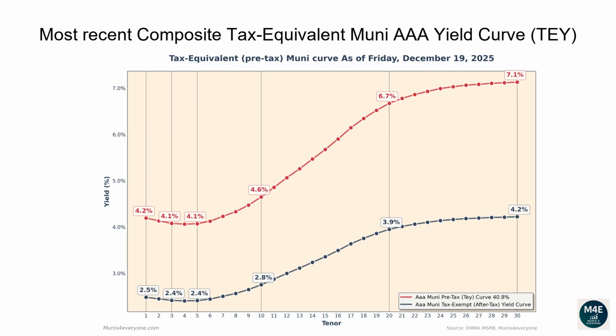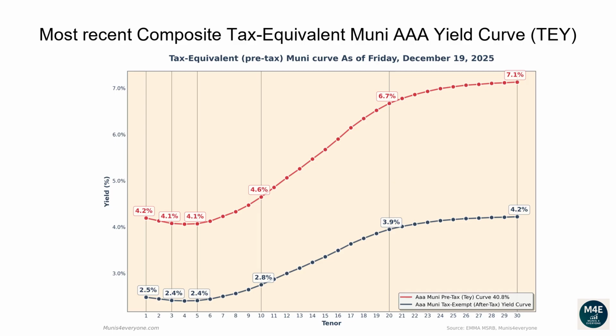Let's now go over the most recent composite tax-equivalent Muni AAA yield curve. The following graph shows, in red, the tax-exempt after-tax Muni yield curve, versus in blue its tax-equivalent, pre-tax version, assuming a 40.8% top tax bracket, as of December 19, 2025. Why would you care to see the tax-equivalent version of the Muni yield curve? More on this later. Let's first go over the pre-tax, aka tax-equivalent yield curve.